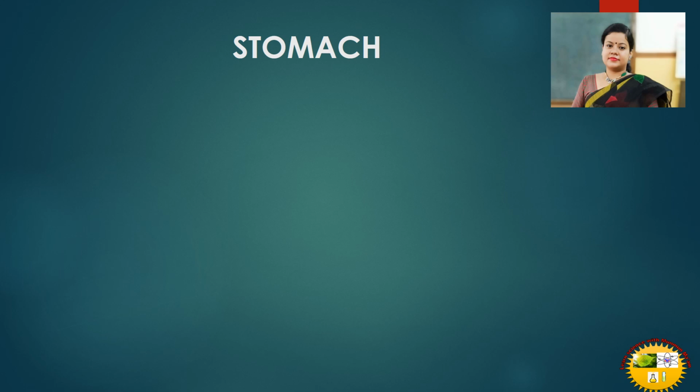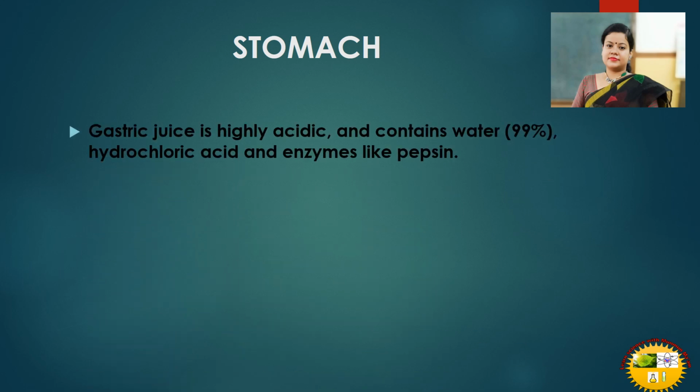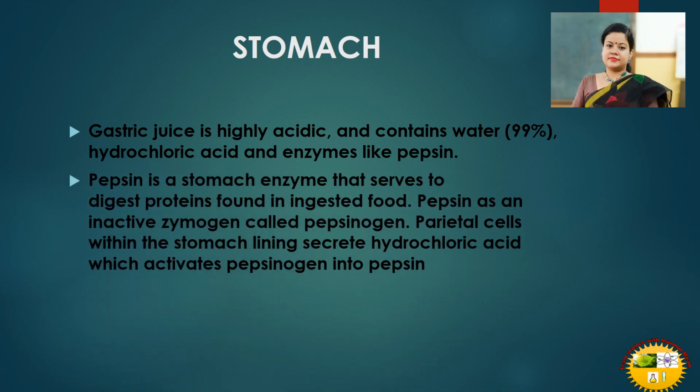So, continuing with the stomach, gastric juice that is present in the stomach. Just now we have learned that chemical digestion takes place by gastric juice. That is highly acidic. It contains water, hydrochloric acid and enzymes like pepsin. Pepsin is a stomach enzyme that serves to digest protein found in ingested food. Whatever protein is present in ingested food, pepsin, the enzyme that is present in the stomach, helps in digestion.